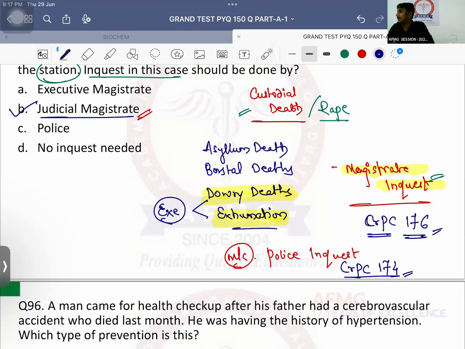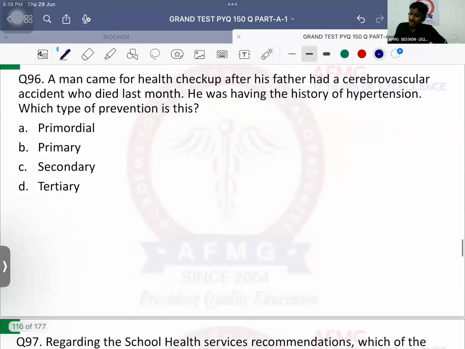Most important, IPC section 84. McNaughton's rule. Okay, it will tell you about the criminal responsibility of an insane or an unsound minded person. Sarkari question here, example. Okay? No issues with this. Question number 96 now.